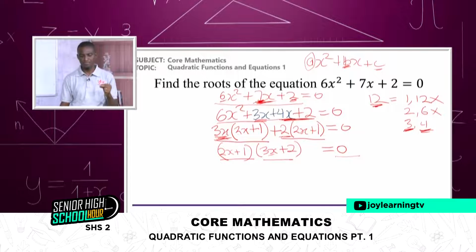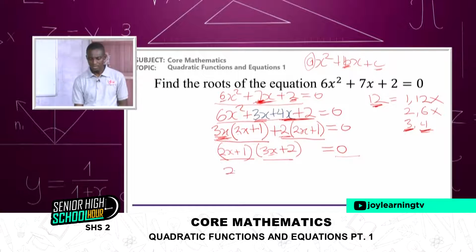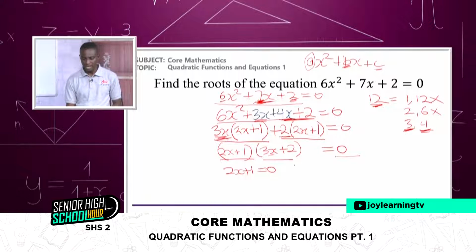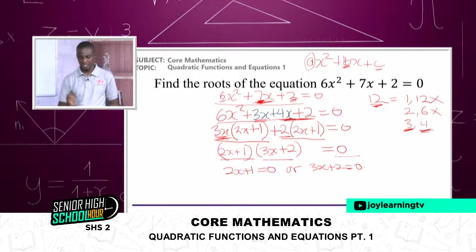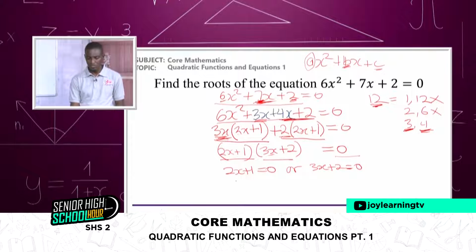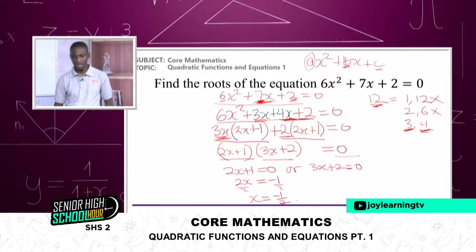So if it is 2x plus 1 that is equal to 0, what is the value of x? And if it is 3x plus 2 that is equal to 0, what is x? So here for the first one, we divide both sides by 2. We have x is equal to negative half.